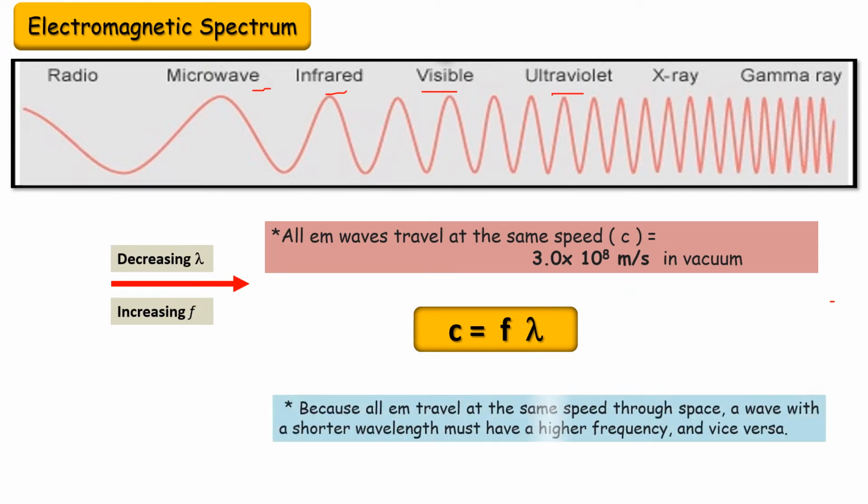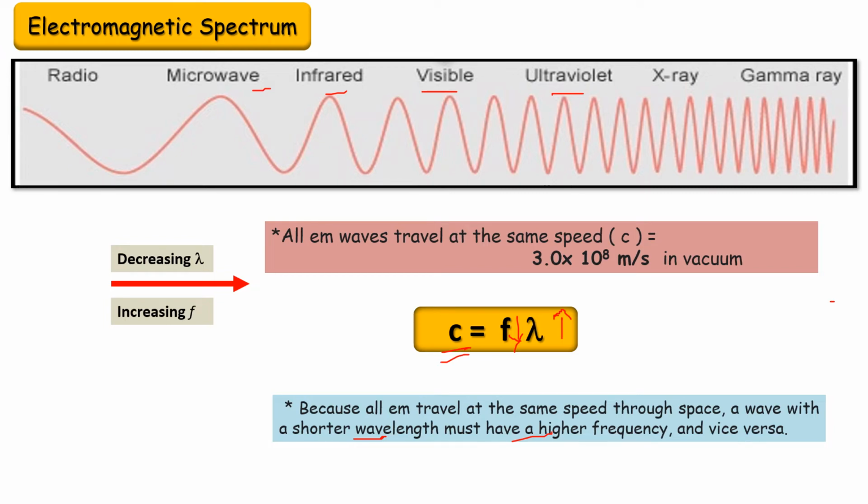So now, because all the electromagnetic waves travel at the same speed through space, a wave with shorter wavelength must have higher frequency and vice versa. If a wave has larger wavelength, it will have shorter frequency, so that the product will be the same.